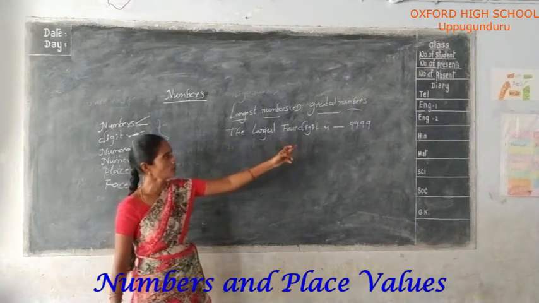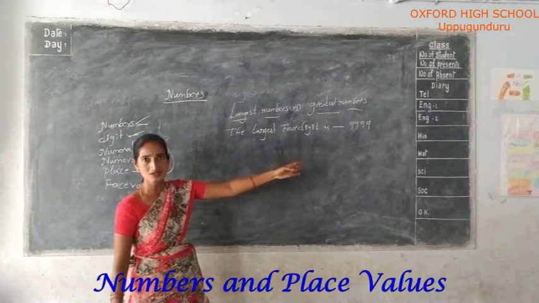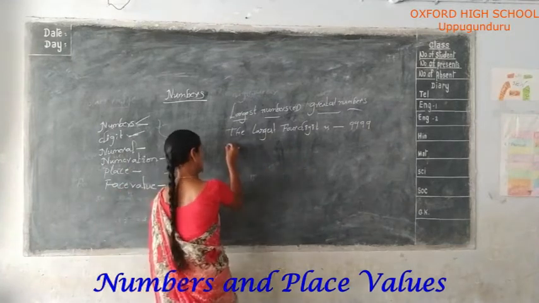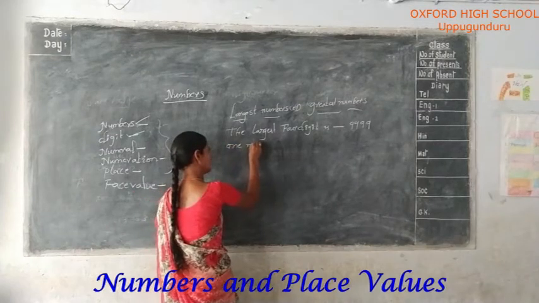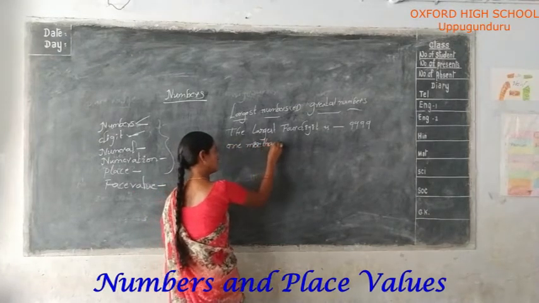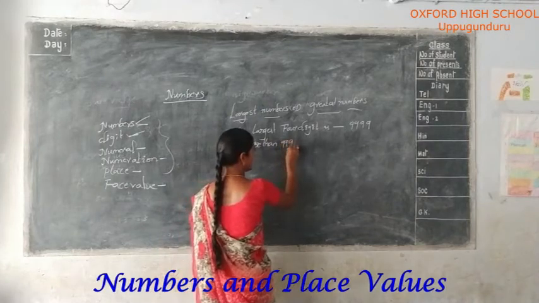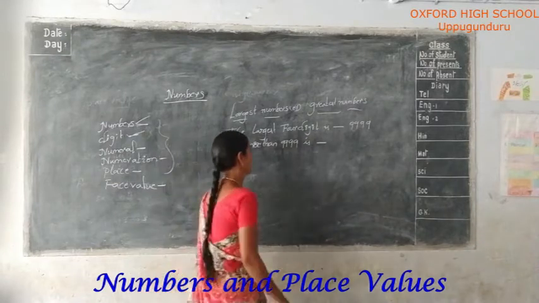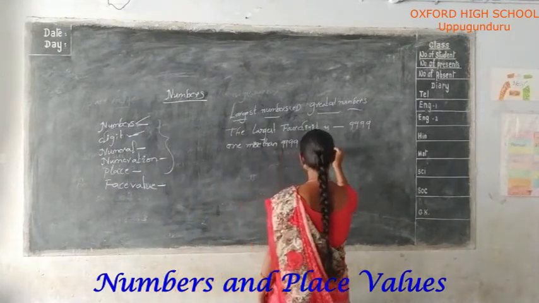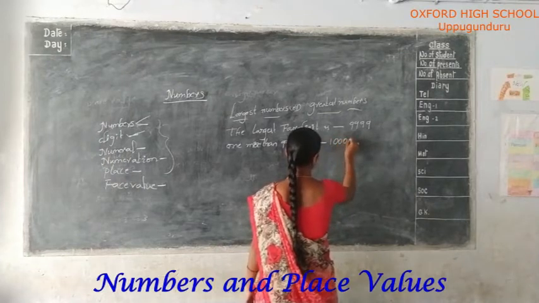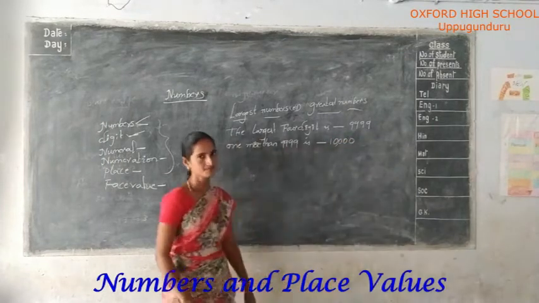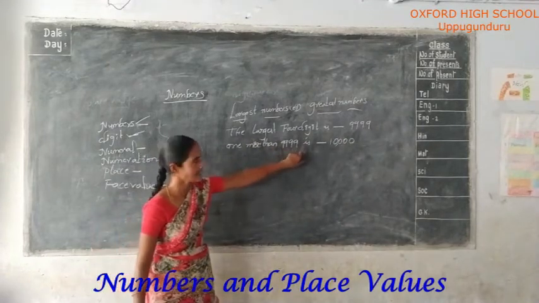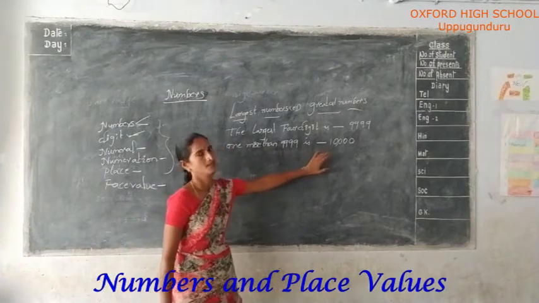Which number is 1 more than 9,999? 1 more than 9,999 is 10,000.